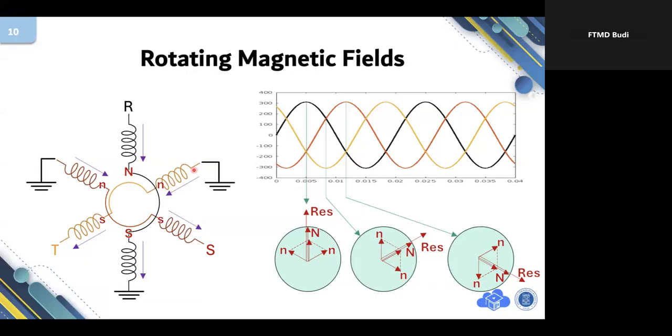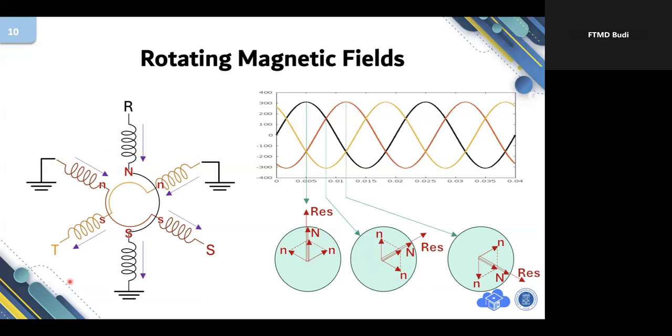Single pole. Pak, what is pole? Ah, that terminology is a definition. If you have this entire set of coils, this entire set is considered as one pole. One pole of three-phase coil.